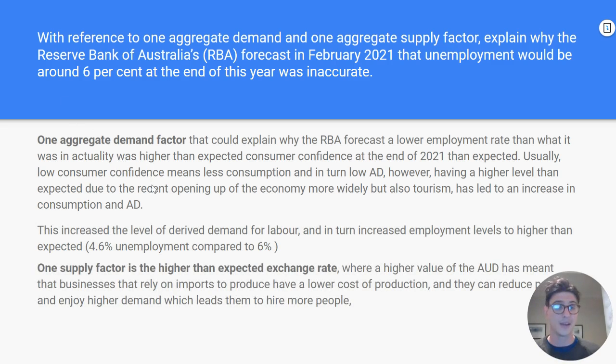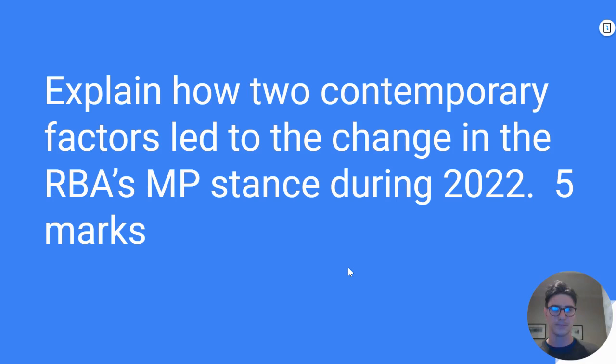On the supply side, they used the exchange rate. The exchange rate actually appreciated over that time, and that meant that importing businesses were able to buy stuff overseas a lot cheaper, allowing them to grow and create jobs. So that would decrease the unemployment rate. You could use any AD, any AS factor. I probably wouldn't have chosen the exchange rate, but why not? You can use productivity, wages growth, anything at all.